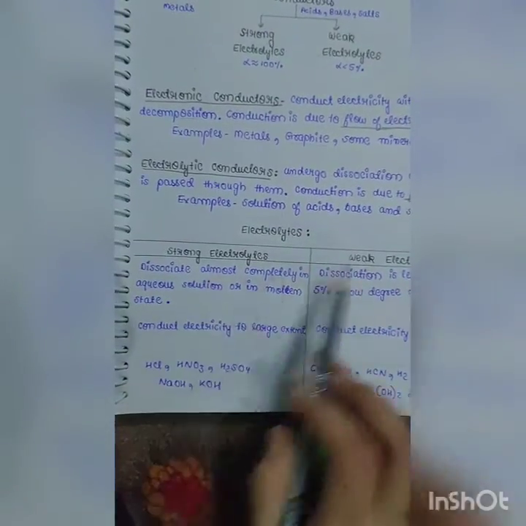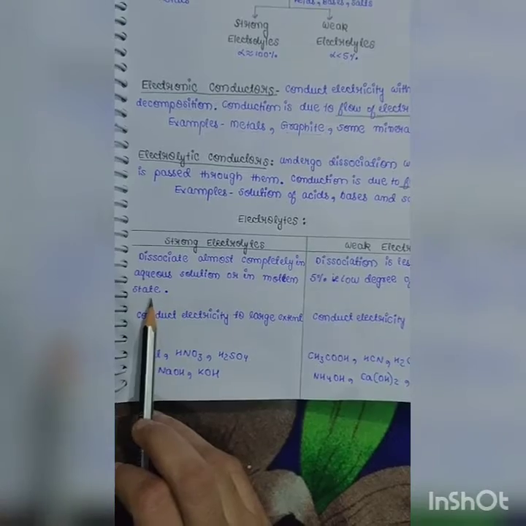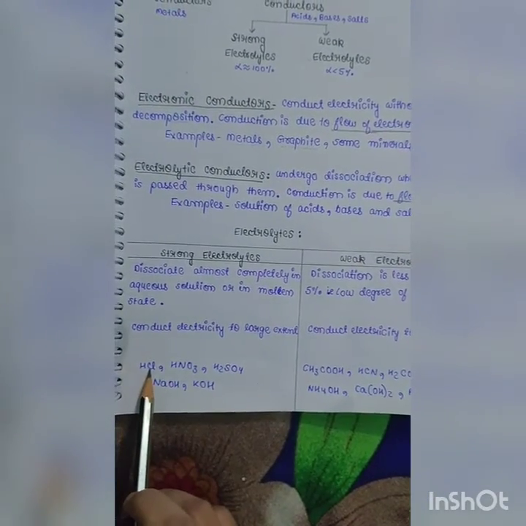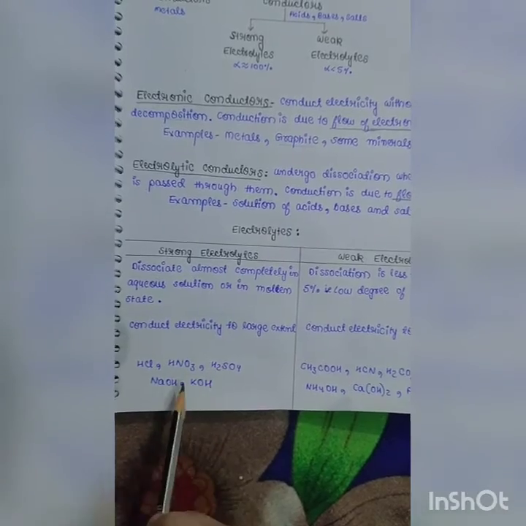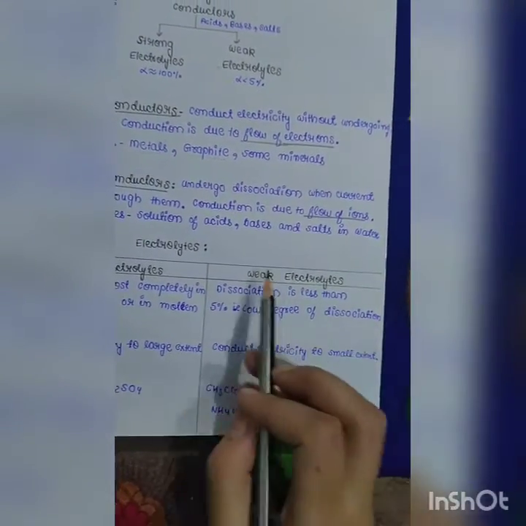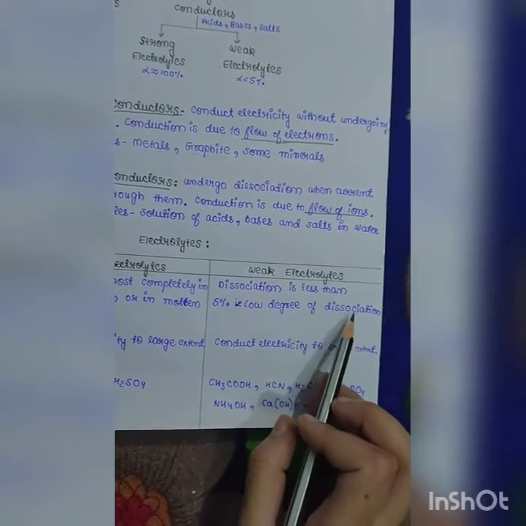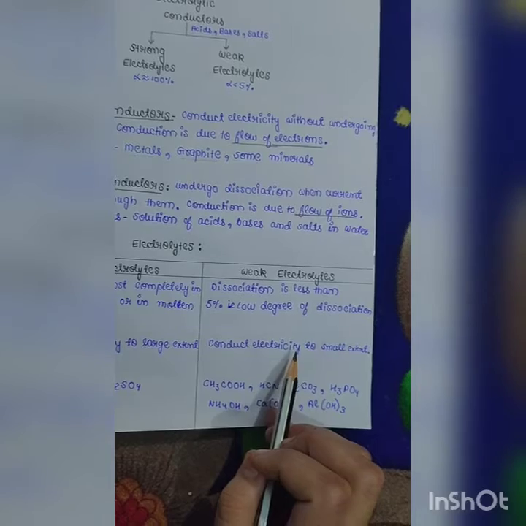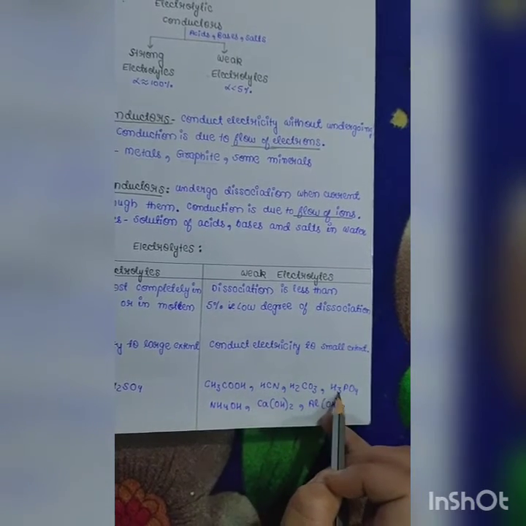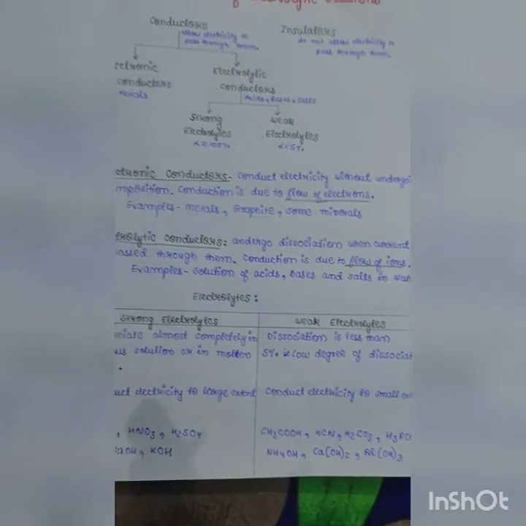Strong electrolytes dissociate almost completely in aqueous solution or in molten state, and they conduct electricity to a large extent. For example, hydrochloric acid, nitric acid, sulfuric acid, sodium hydroxide and potassium hydroxide. Weak electrolyte dissociation is less than 5%. They have very low degree of dissociation and they conduct electricity to a small extent. Examples are acetic acid, hydrogen cyanide, carbonic acid, phosphoric acid, ammonium hydroxide, calcium hydroxide and aluminium hydroxide.